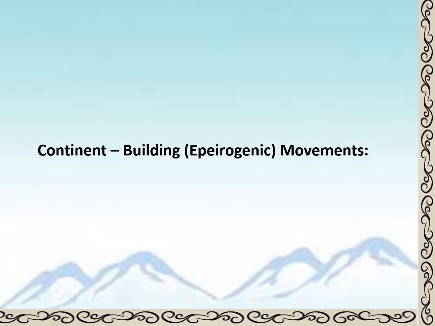Continent building movements, epirogenic, vertical movements are mainly associated with the formation of continents and plateaus. They are also called epirogenic movements. Epirogenic movement is strictly vertical movement of the continent and it acts along the radius of the earth. Due to this process, sea level rises and falls and new plate materials are modified.